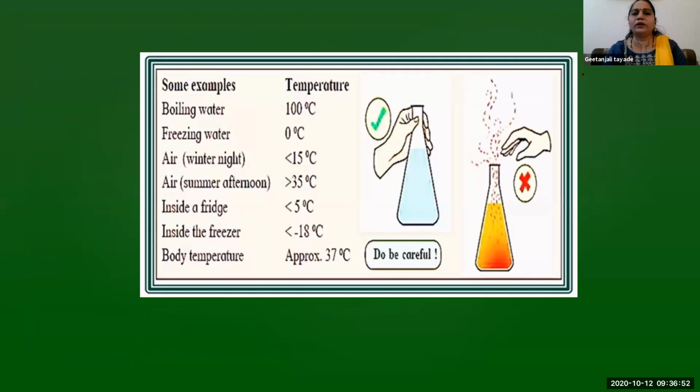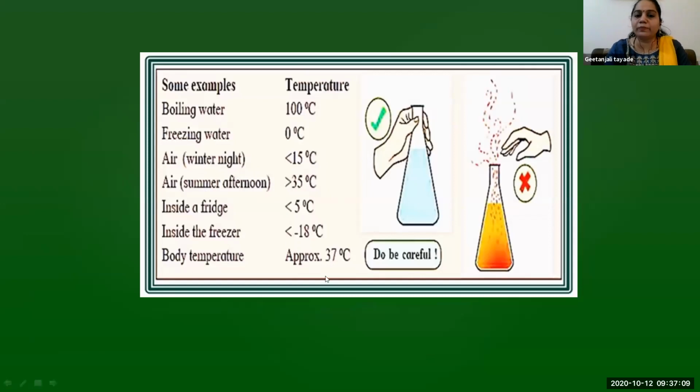So these are normal temperatures for daily objects. Boiling water is 100 degrees, freezing water 0 degrees, air 15 degrees, air in summer 35 degrees, inside the fridge 5 degrees, inside the freezer minus 18 degrees.